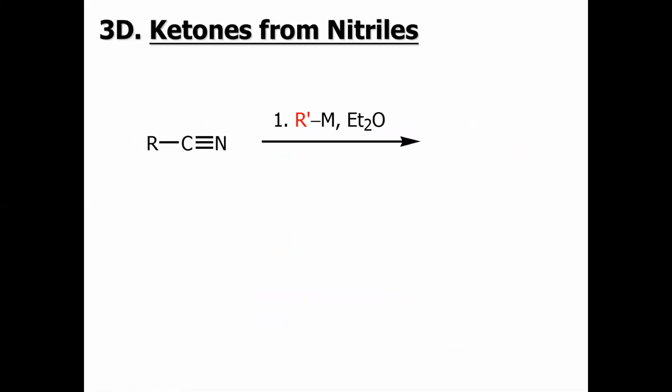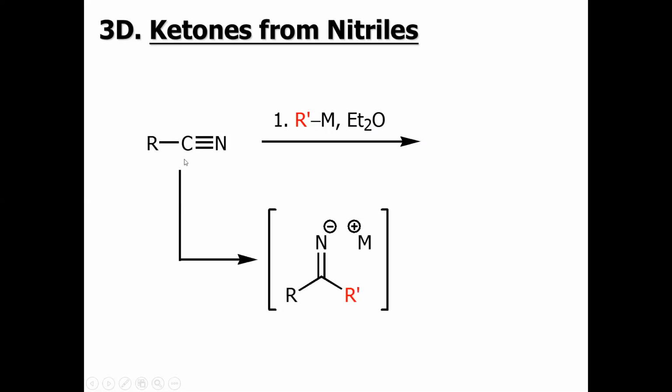Now, how can we synthesize ketone from the nitrile? Let's see. This is basically a nitrile group. Once we treat with the RM, alkyl metal, it could be lithium or magnesium, that is alkyl lithium or alkyl magnesium in ether. And then in the first step, when nitrile is treated with the alkyl metal, the intermediate will be the imine, which on workup will give you the corresponding ketone.